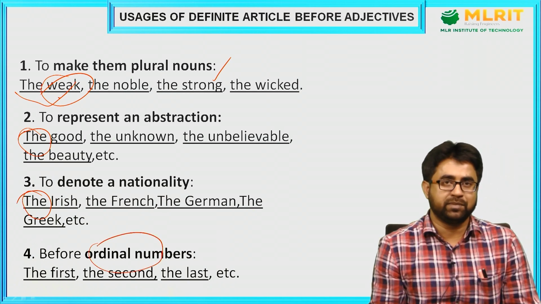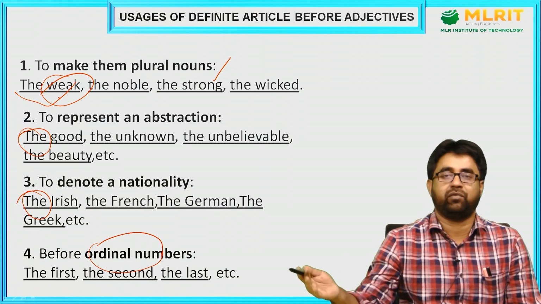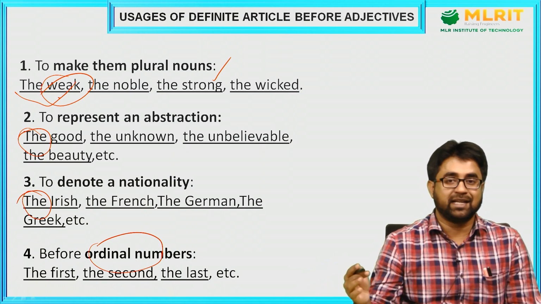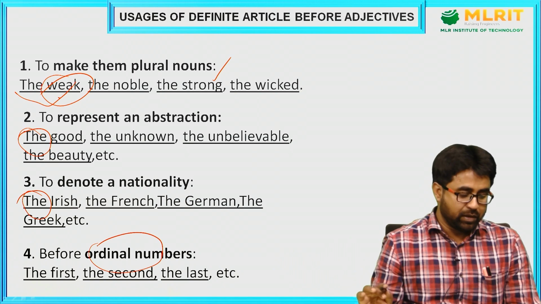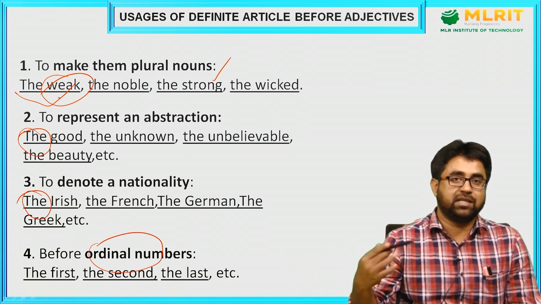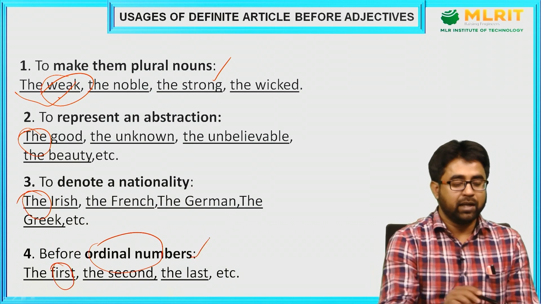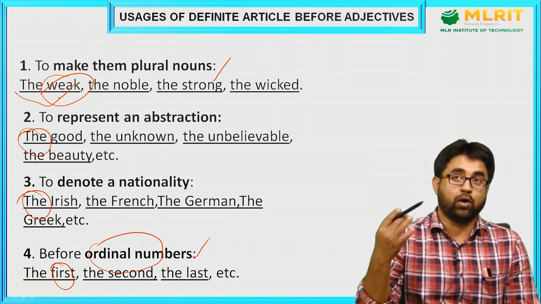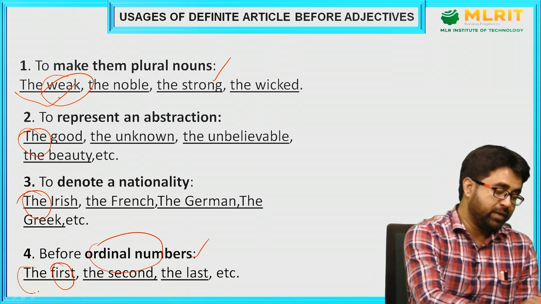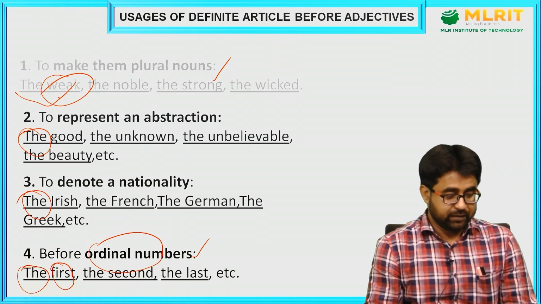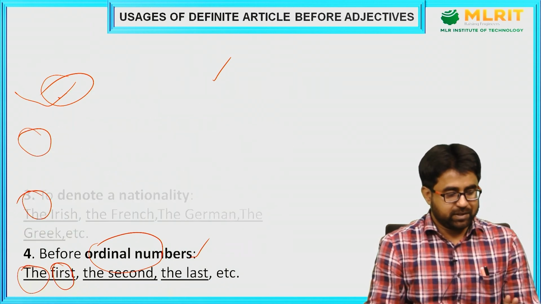So that's why we always say that he is the first boy. We don't say that he is first boy in the class. We always say he is the first boy. So first is an ordinal number. So remember the rule here, before ordinal numbers, which are also adjectives, we always have to use the definite article. Okay. So these are the usages.